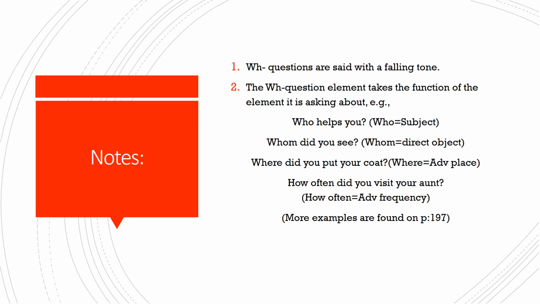Whom did you see? So we have a WH question that starts with whom. And if we go back to the original form of the sentence, it was I saw John in the street. So when I want to ask about John, which functions as a direct object in the sentence, I am going to choose to use either who or whom. So here, whom, for example, whom did you see? Whom here functions as what? As the object, because the element that it is used to ask about, which is John in the original sentence, was functioning as what? A direct object.